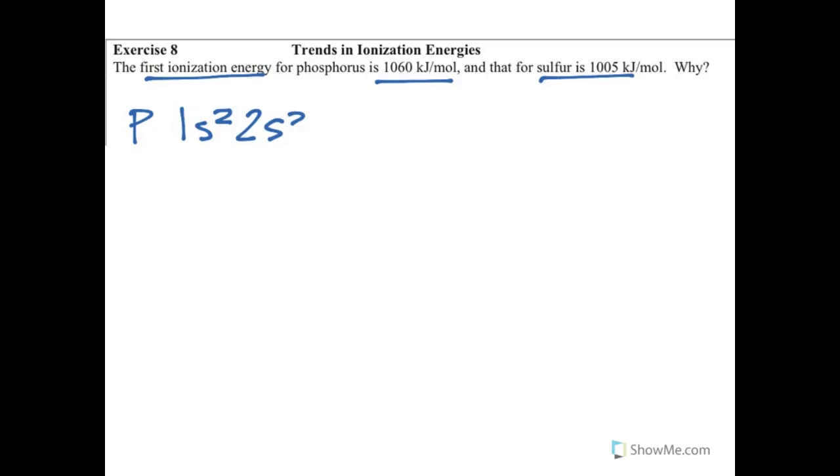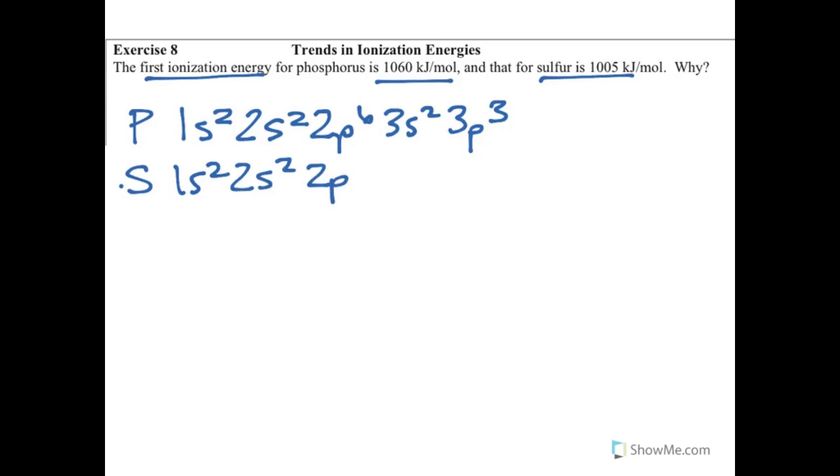So phosphorus is 1s2, 2s2, 2p6, 3s2, 3p3, whereas sulfur is 1s2, 2s2, 2p6, 3s2, 3p4.